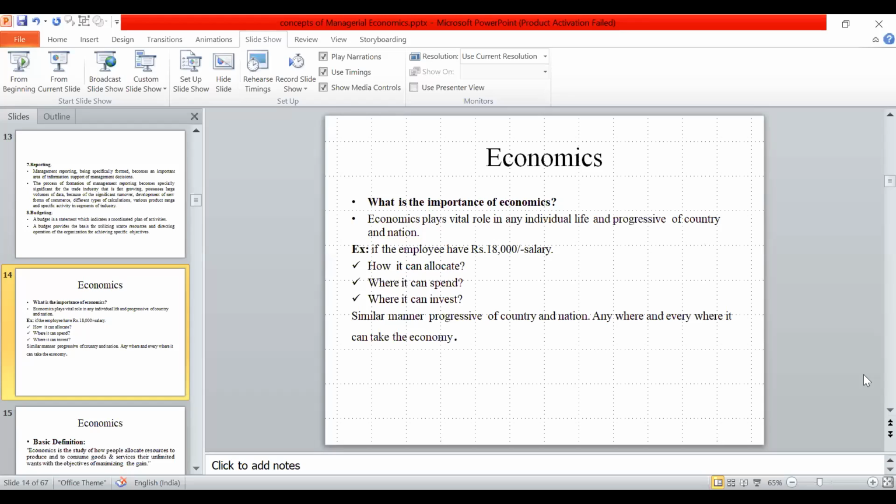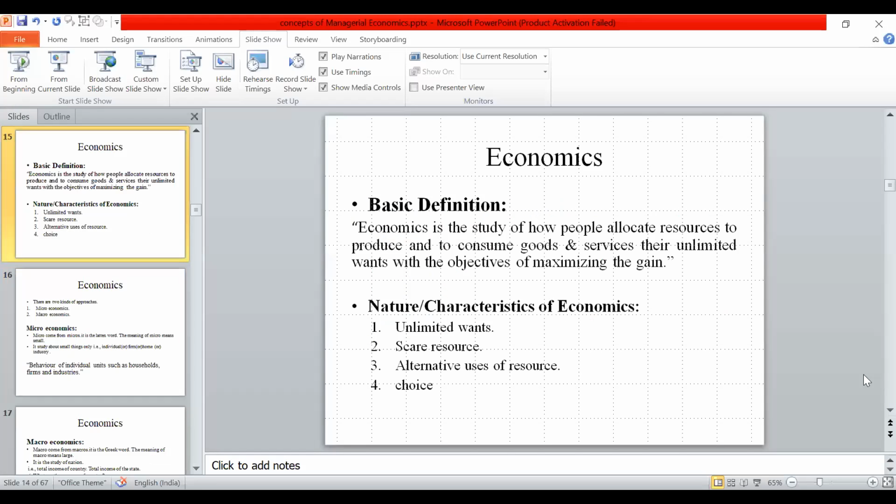From a business point of view, selling products, increasing or decreasing the demand, and the price rising when demand for a particular product increases all deal with economics. Where to allot, where it can be spent, where it can be invested, all of this comes in economics.